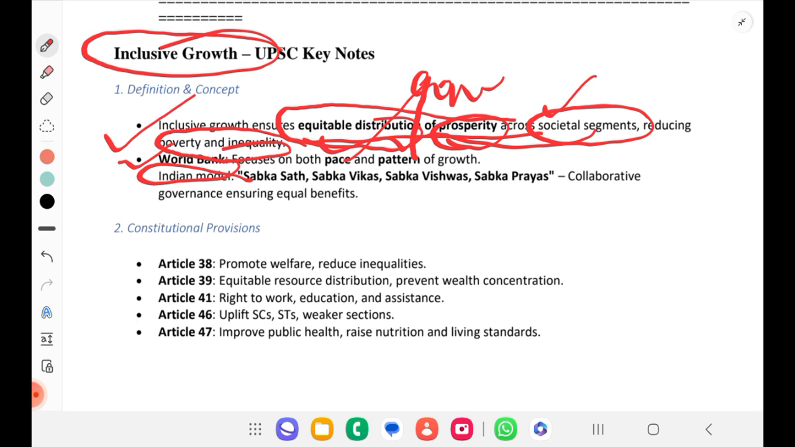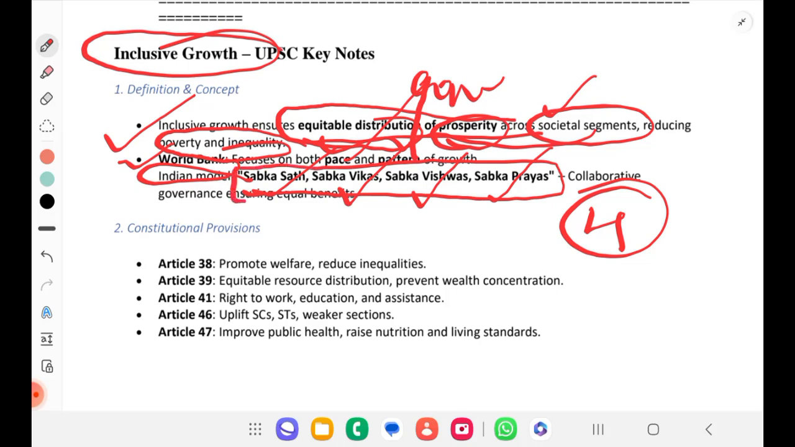And then you can also write India's model as Sabka Saath, Sabka Vikas, Sabka Vishwas and Sabka Prayas. Four sabkas. That is collaborative governance ensuring equal benefits. So this model is very important, and it has to be mentioned in the exam hall. For your questions on inclusive growth, wherever you see inclusive growth, don't forget to write about Sabka Saath, Sabka Vikas, Sabka Vishwas, Sabka Prayas.